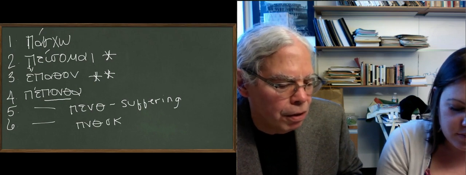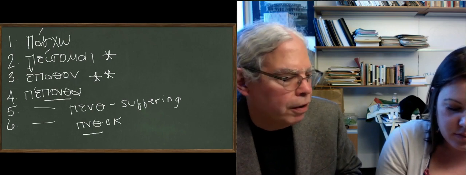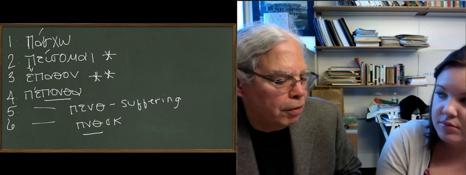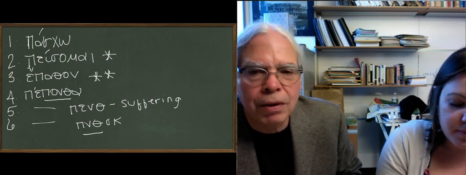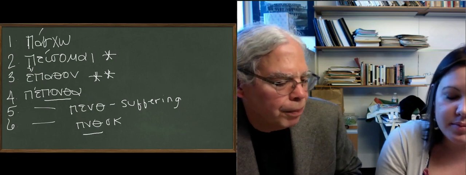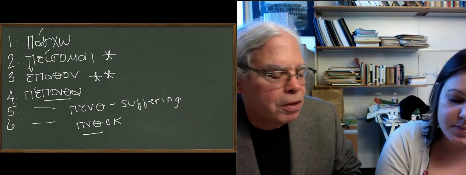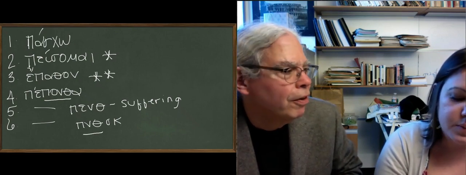E-P-N-T-H. The root of the aorist is P-N-T-H, and the N there turns into an alpha, right? Just like the N of unlikely comes out as Greek alpha, amoral, and all those things. Remember we talked about this before? And so this is all the same root, although it looks very different. But it means, here's what it means. It means to have something done to you, okay?